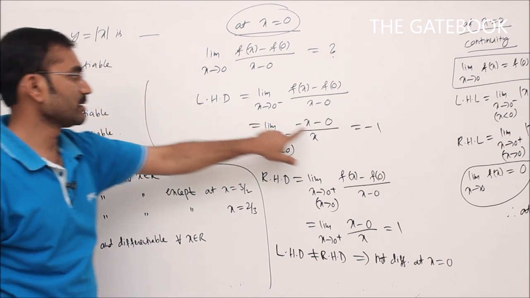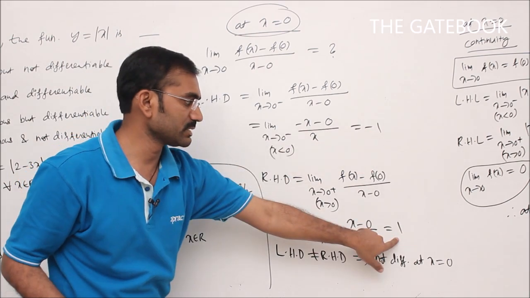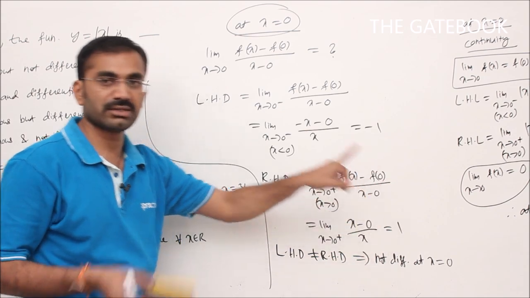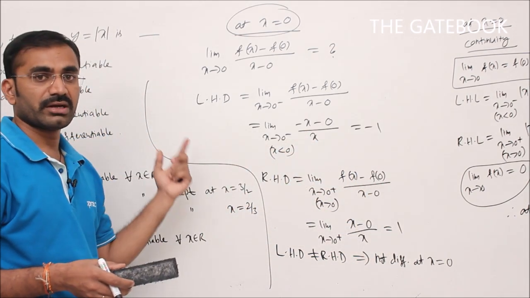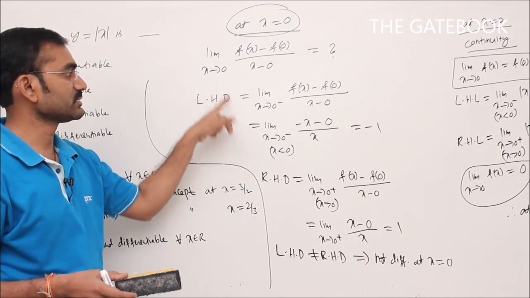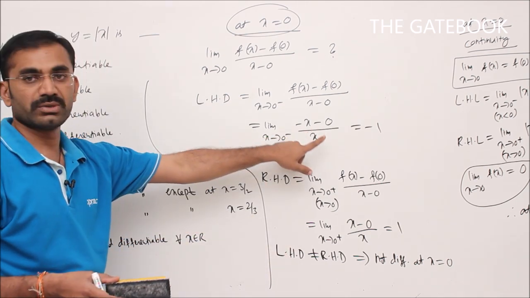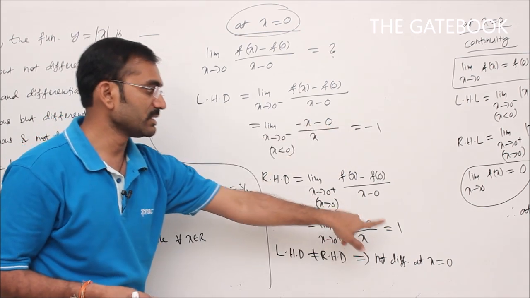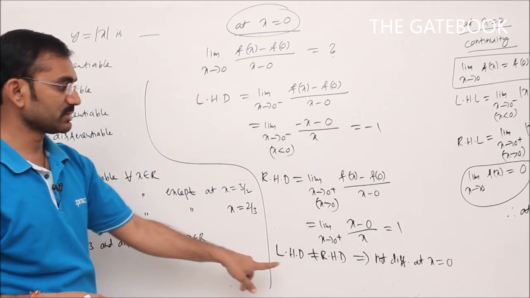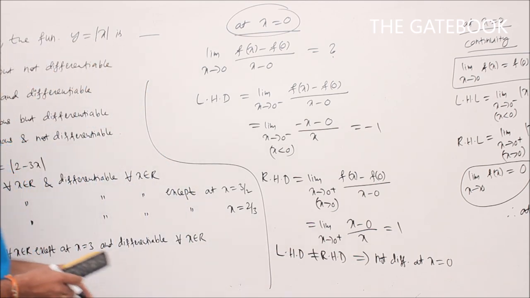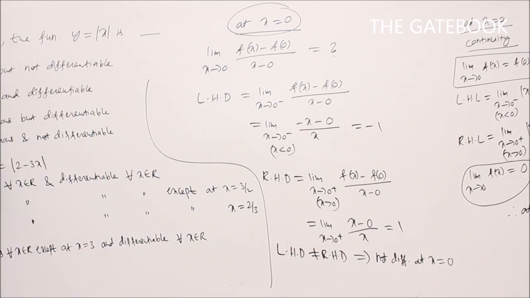Here, limit is not unique. Minus 1, plus 1, two different limits we are getting here. I said that if limit is not unique, we can draw more than one tangent. So for this function at x equal to 0, we can draw more than one tangent. So slope is not unique. Therefore, at x equal to 0, the given function f of x is not differentiable. So the correct answer is continuous but not differentiable.